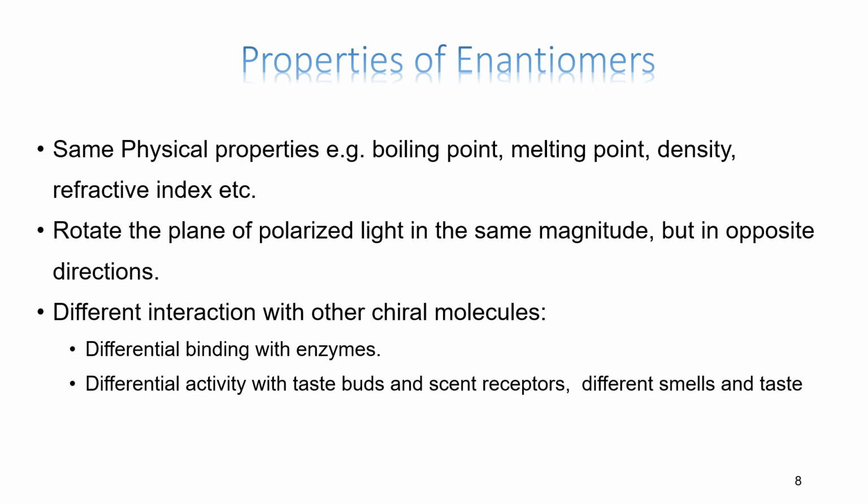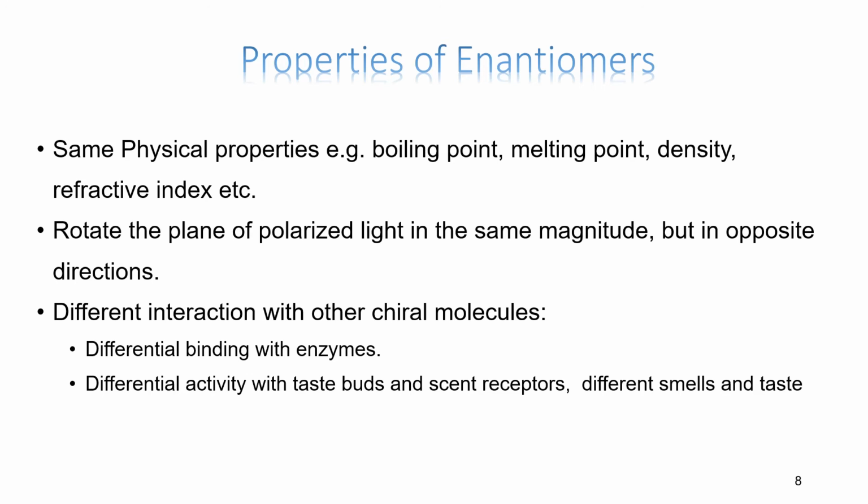Because they are able to rotate light differently, they are also able to interact with chiral molecules differently. That is why, out of the two isomers of thalidomide, only one is active as an antiemetic, while the other was a dangerous or toxic substance that affected limbs.